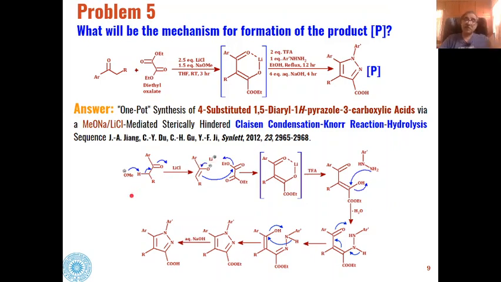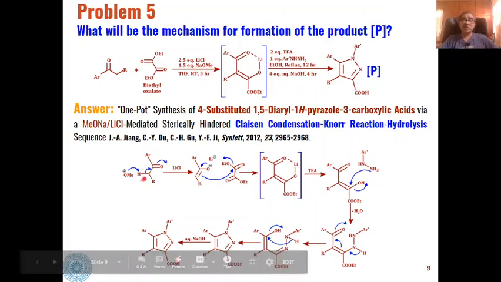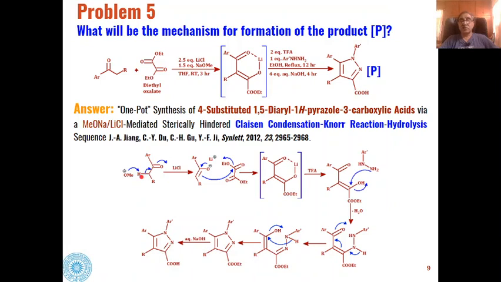And the mechanism of this reaction is that in the first step, this strong base, sodium methoxide, will abstract the acidic proton, the alpha hydrogens, from this ketone, and an enolate of this type will be formed.